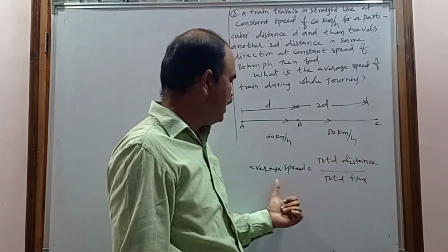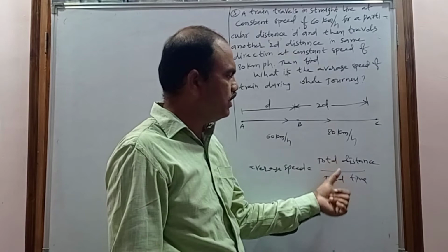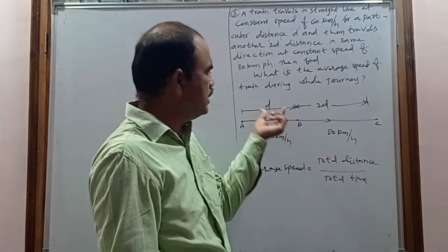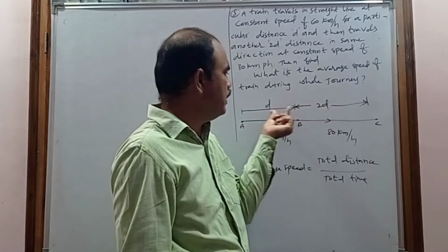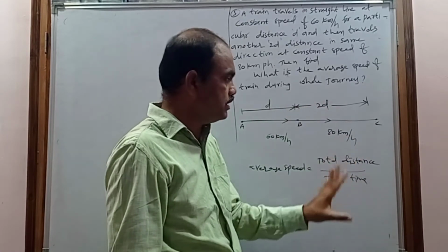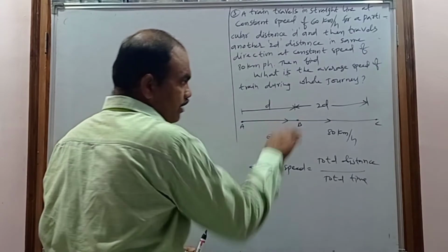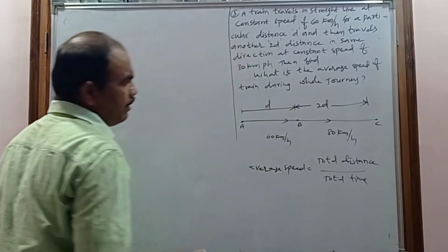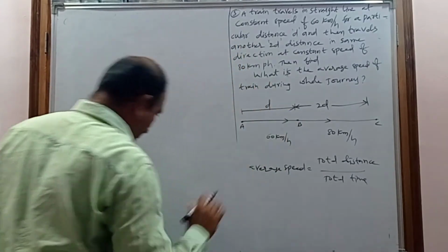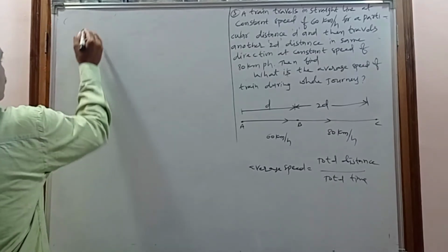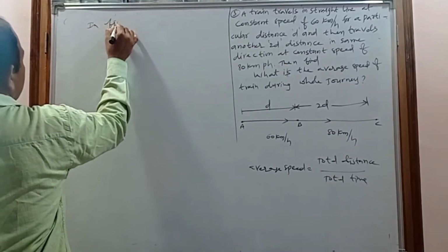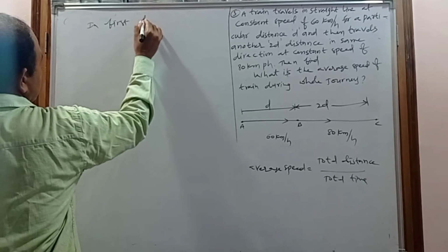But to calculate the average speed, you require total distance by total time. What is the total distance? d plus 2d is 3d. But you don't know the time. So that time can be calculated with the help of the given data. First of all, we have to discuss the first d distance.